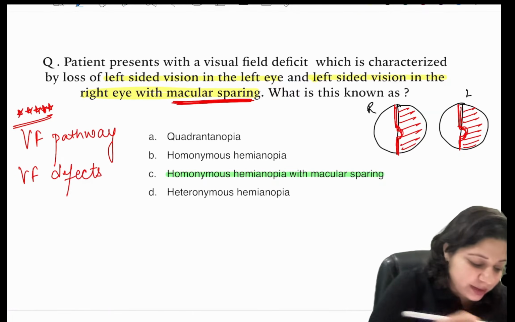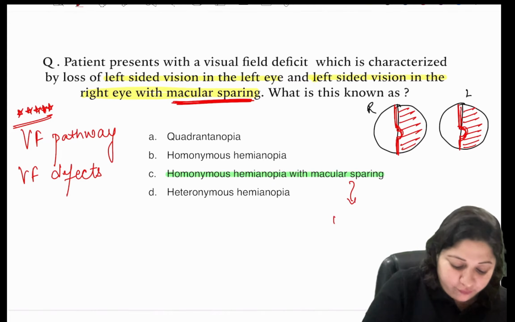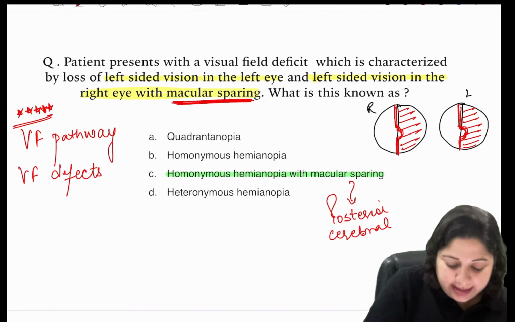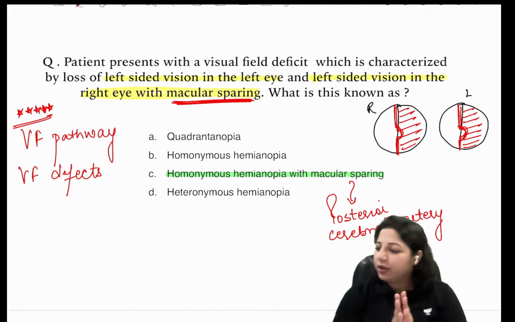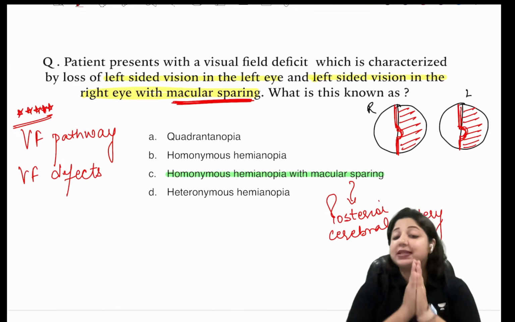And where do you get to see this? We just learned we get to see this when we have the involvement of the posterior cerebral artery. Is that clear?